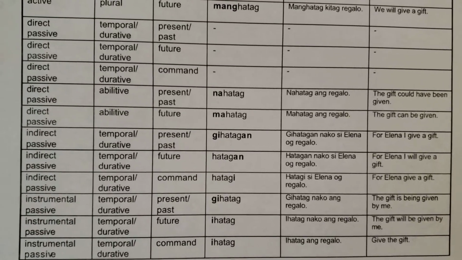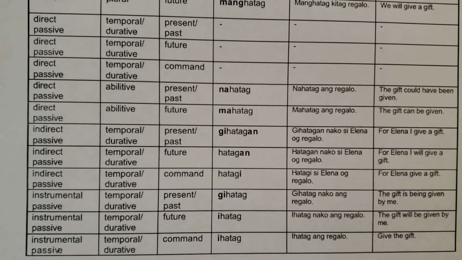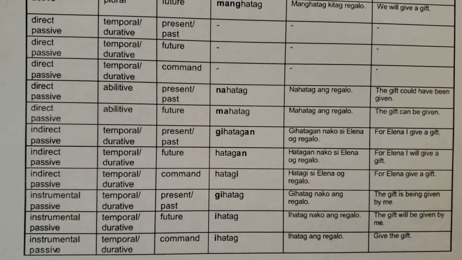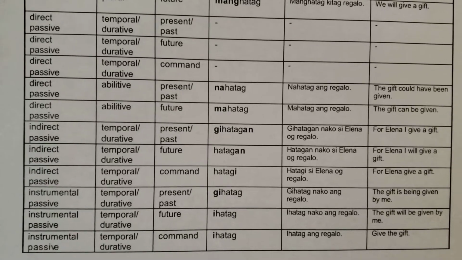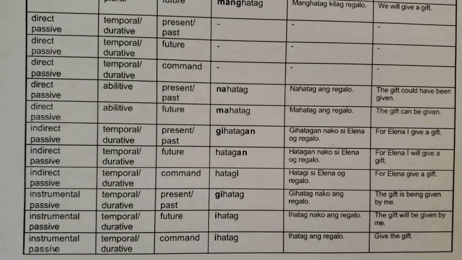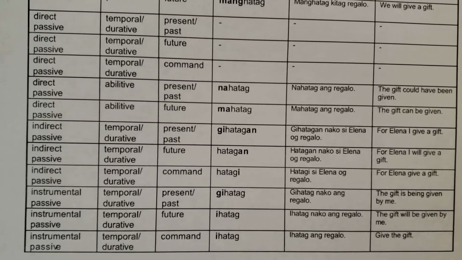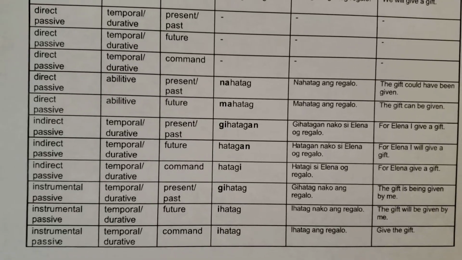Example, the gift could have been given. Na. Same as in the other verb, palit, na. Nahatag. The gift could have been given. Nahatag ang regalo. The gift can be given. Mahatag. Mahatag ang regalo.